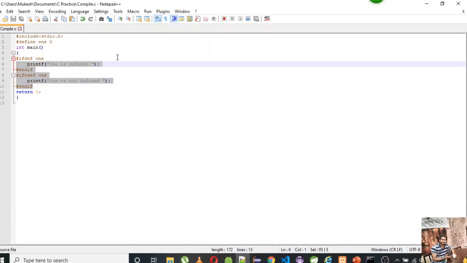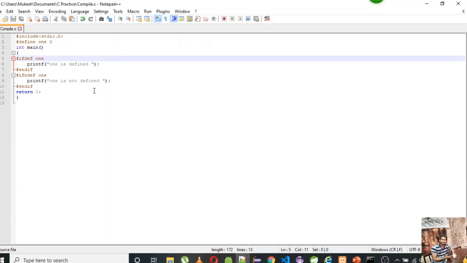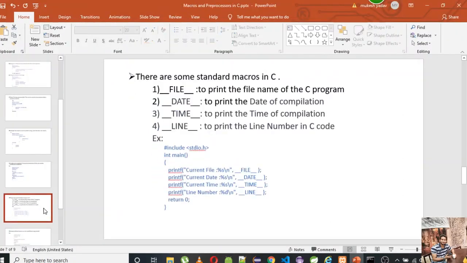So you can use this ifdef and if to apply conditional compilation. There are some standard macros already defined in C, so we can use those in our programs.